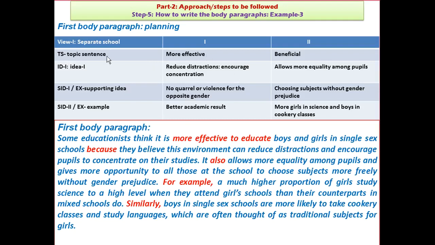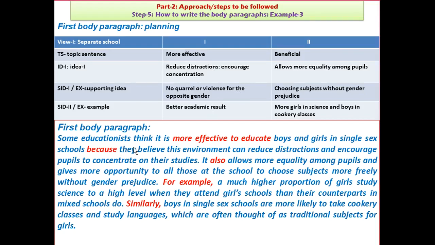I say it is more effective. The TS means topic sentence. Again, let me remind you, the first sentence must make it clear what aspect you're going to cover in this body paragraph. Why? So cause is because it reduces distraction, encourages concentration, no quarrel or violence for the opposite gender because they're not there, and better academic result. That was the first part.